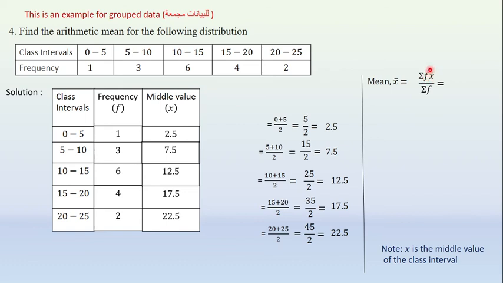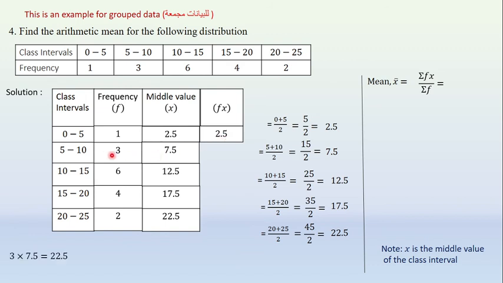Next we need f into x. So write the column for f into x. F is the frequency. X is the middle value. Multiply these two. That is the f into x. 1 into 2.5 is 2.5. F is 1, x is 2.5. 1 into 2.5 is 2.5.